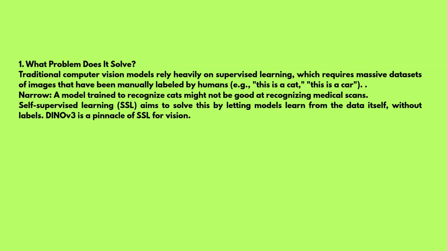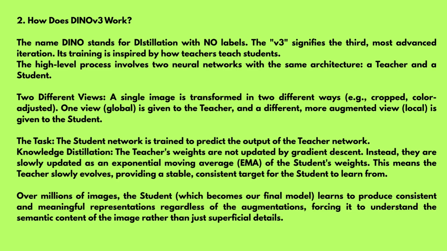What problem does it solve? Traditional computer vision models rely heavily on supervised learning, which requires a massive dataset of images that have been manually labeled by humans. For example, this is a cat, this is a car. So a model trained to recognize cats might not be good at recognizing medical scan images. Self-supervised learning, SSL, aims to solve this by letting models learn from the data itself without labeling. DINOv3 is one such model.